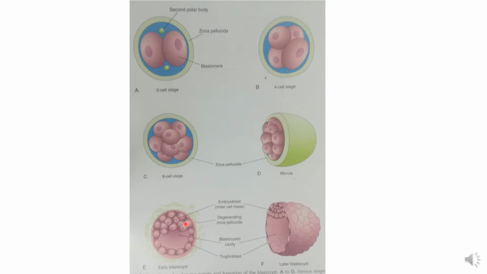The cells covering the inner cell mass are the polar trophoblast, and the rest is the mural trophoblast. Here again is shown the blastocyst cavity. These are the peripheral cells, the trophoblast. This is the inner cell mass, or embryoblast.